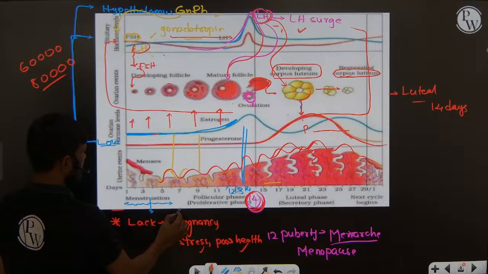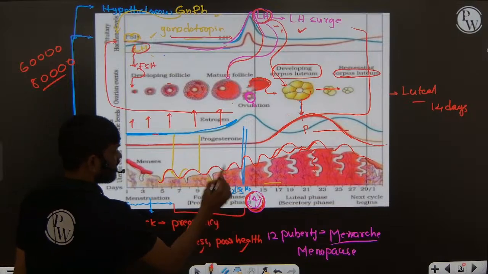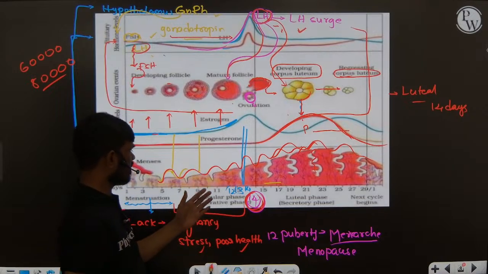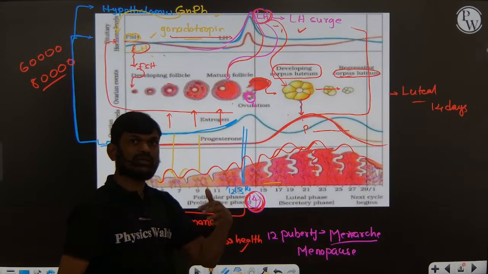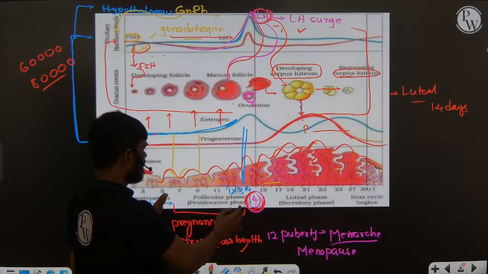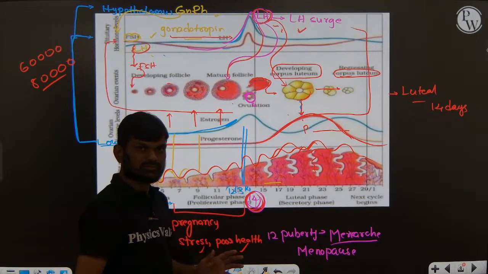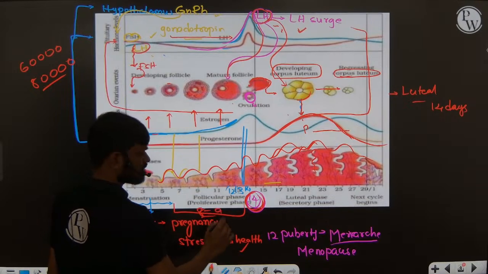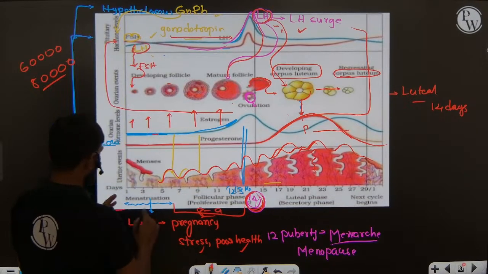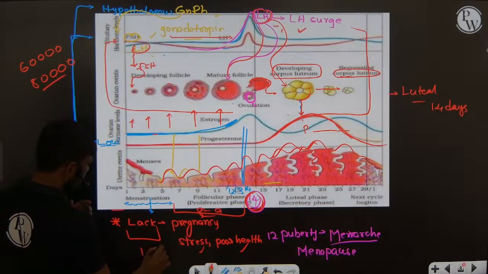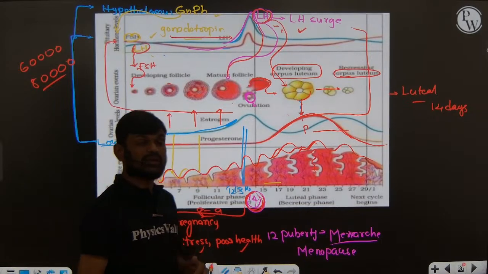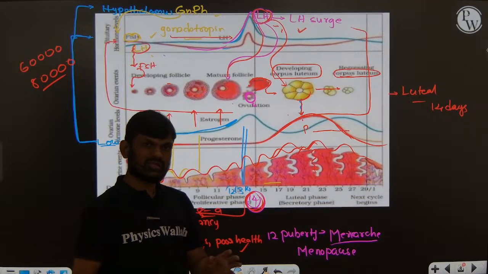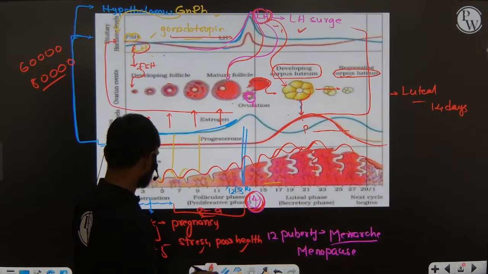So generally the proliferative phase is a variable phase, because it varies from person to person. Generally it is 8 to 9 days. And you know the menstruation period is 1 to 5 days, but it lasts 3 to 5 days. The bleeding or menstruation takes place for 3 to 5 days.